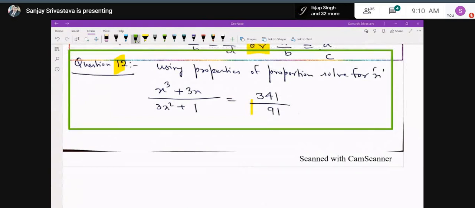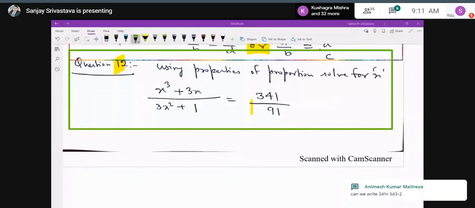Okay. See, I'm giving a hint also in this, like x cube plus 3x. When you will apply componendo and dividendo in the left hand side, numerator plus denominator, that is x cube plus 3x square plus 1. What will it become, by the way? You think? X cube plus 3x square plus 1. Sir, x plus 1 whole cube.